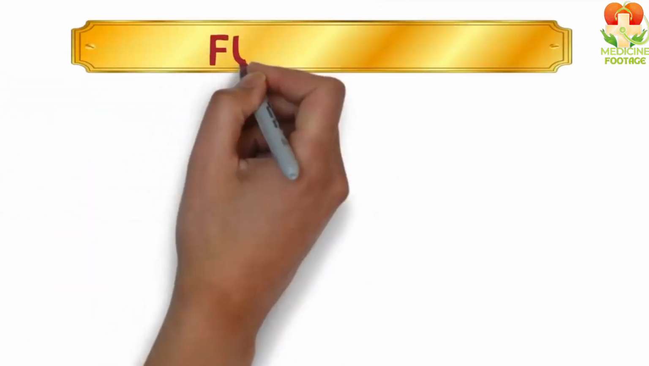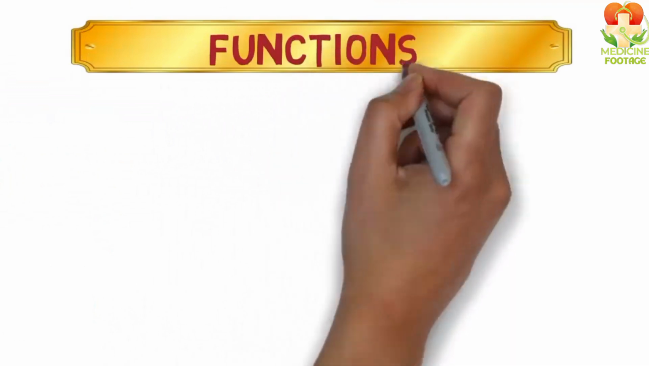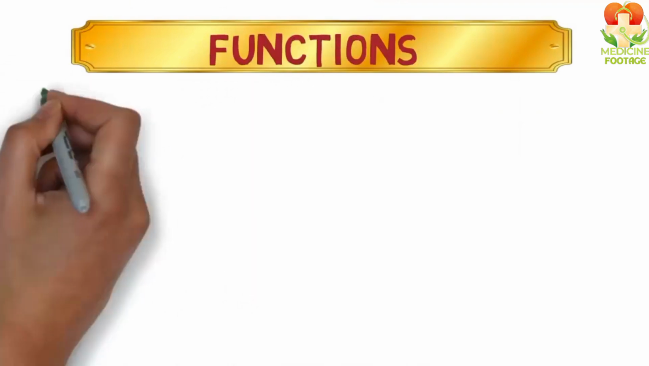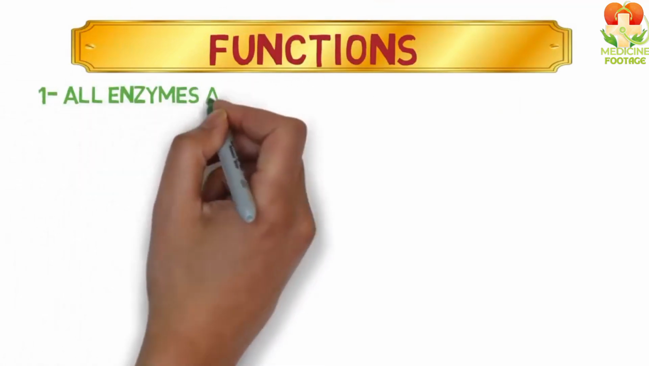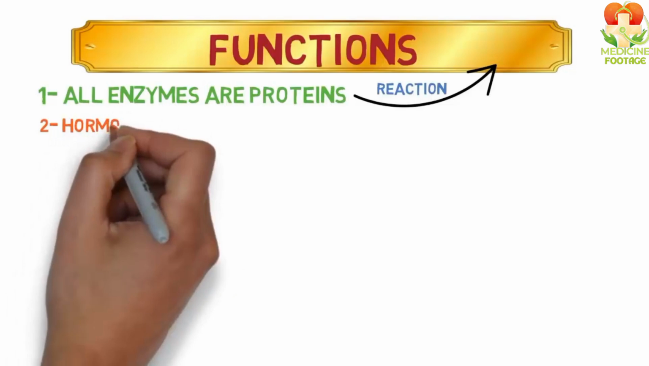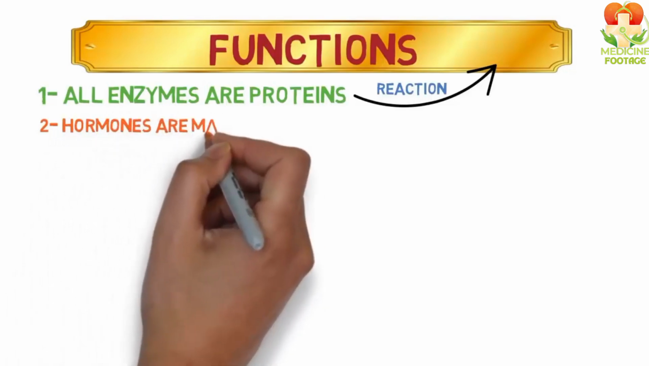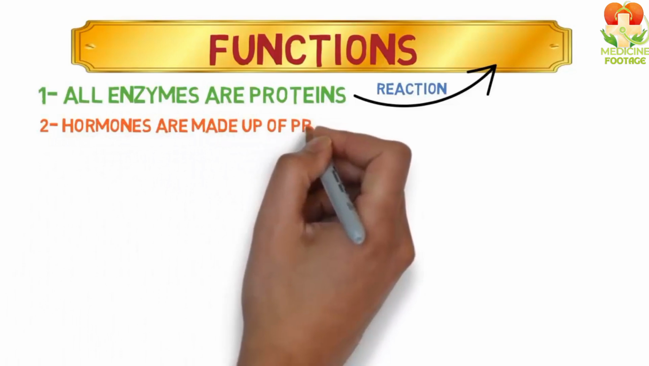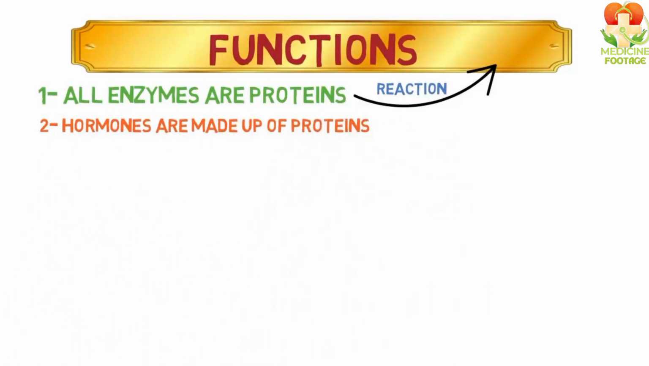Now, let's move on to the functions of proteins. Proteins serve several critical functions in the body. Number 1, enzymatic function. All enzymes are proteins. They speed up chemical reactions in the body, acting as catalysts. Number 2, hormonal function. Many hormones are protein-based. Hormones regulate numerous bodily functions, and their activity is due to the presence of proteins.